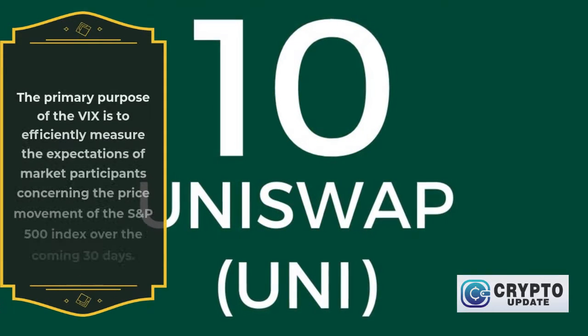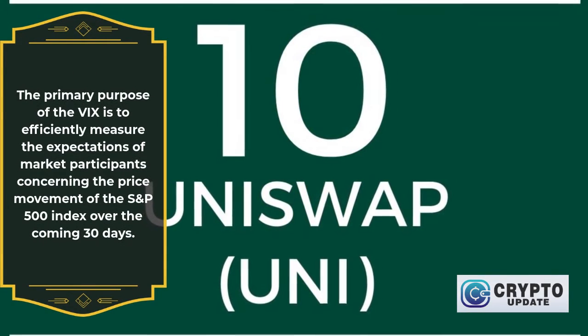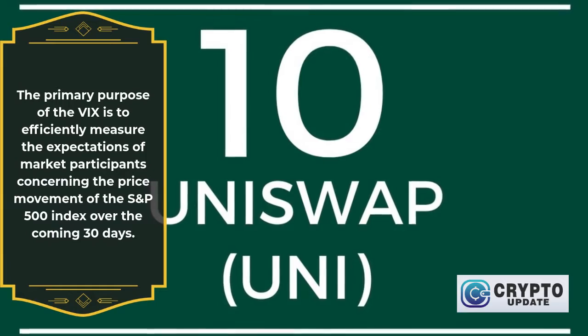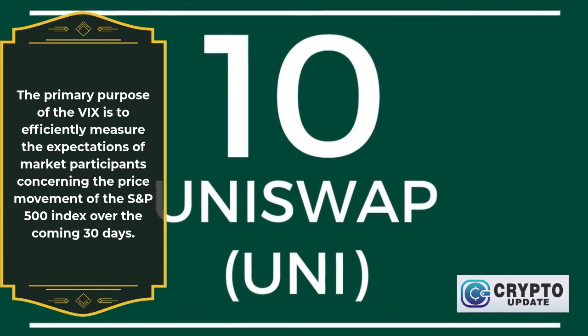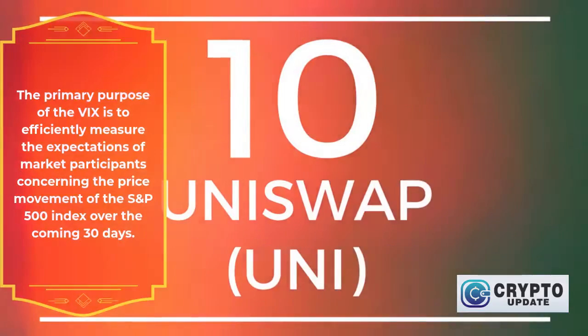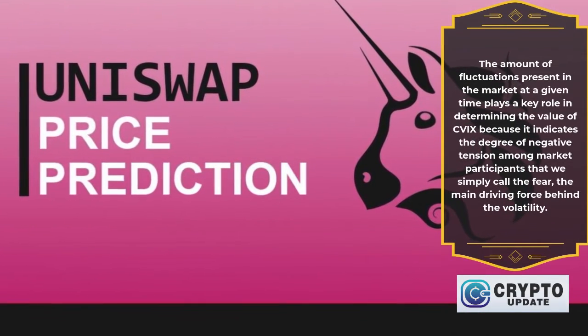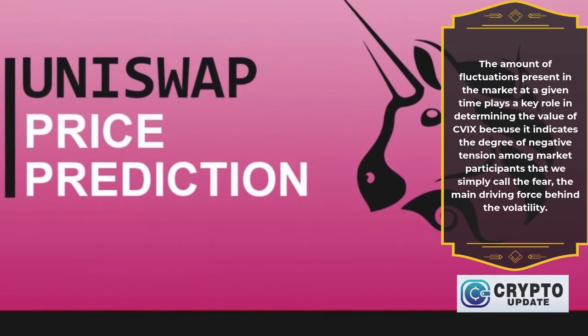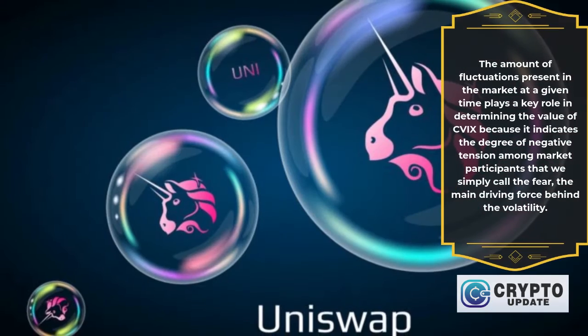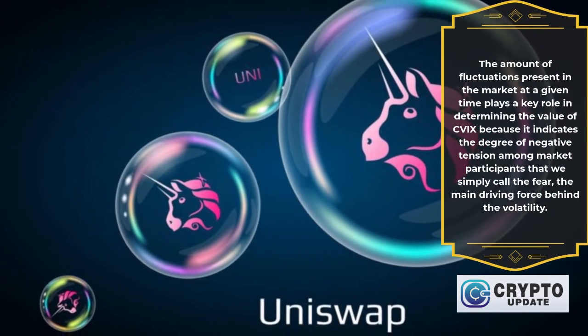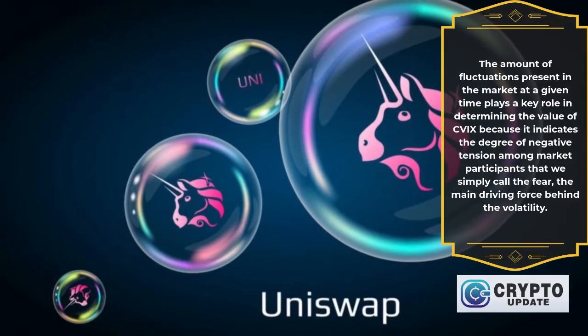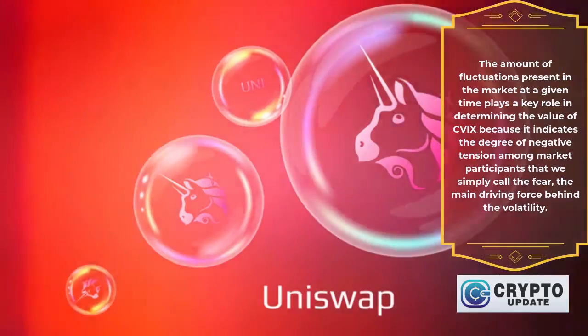The primary purpose of the VIX is to efficiently measure the expectations of market participants concerning the price movement of the S&P 500 index over the coming 30 days. The amount of fluctuations present in the market at a given time plays a key role in determining the value of CVIX because it indicates the degree of negative tension among market participants that we simply call the fear, the main driving force behind the volatility.